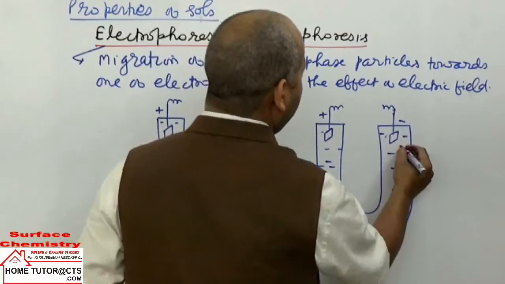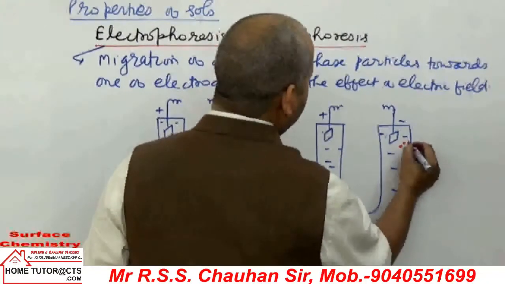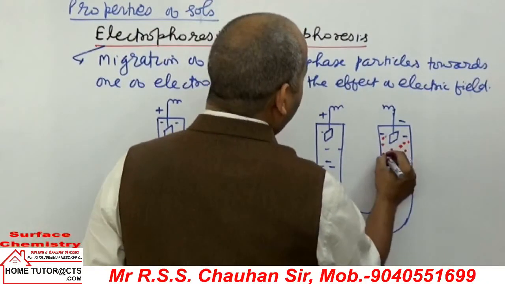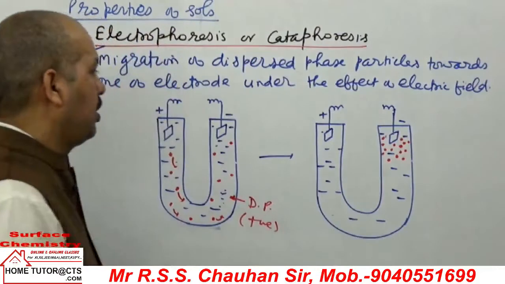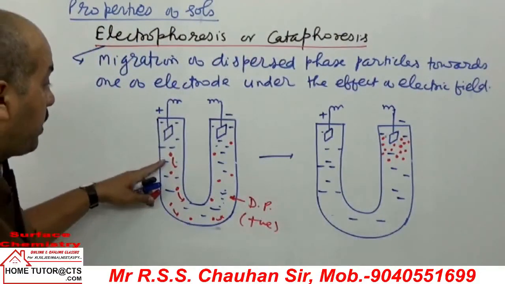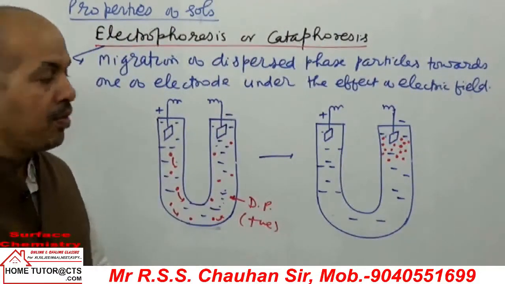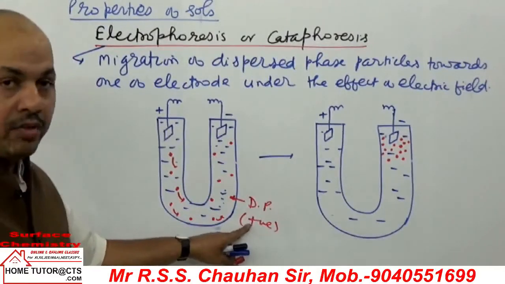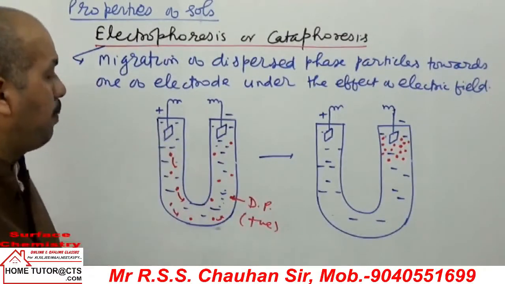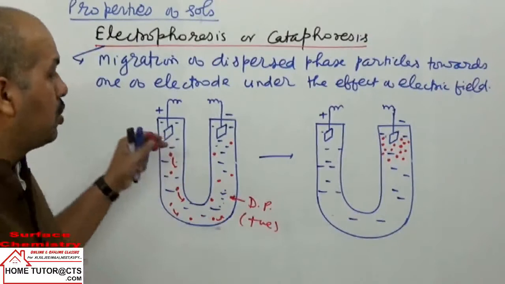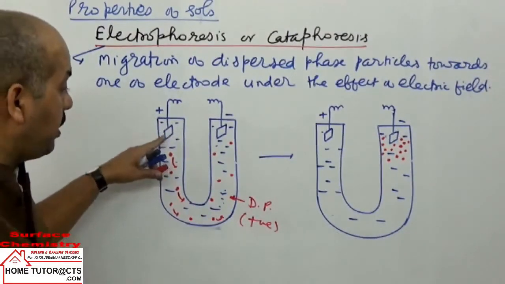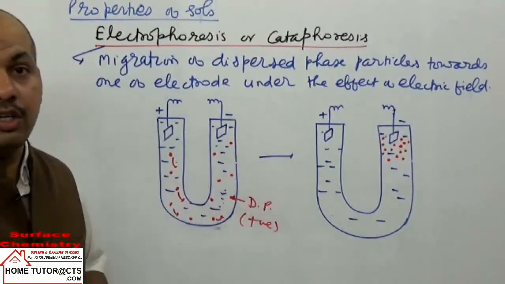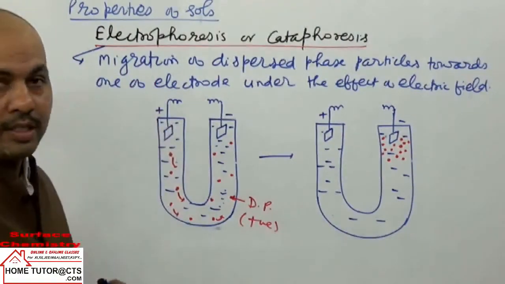So what happens? Ultimately, all the dispersed phase particles which have positive charge will accumulate around the negative electrode, the cathode. That is the migration of the dispersed phase particles toward the negative electrode. Or if they have negative charge, then they migrate toward the positive plate. So what happened by this phenomenon? This migration of the dispersed phase particles under the effect of electric field is called electrophoresis.